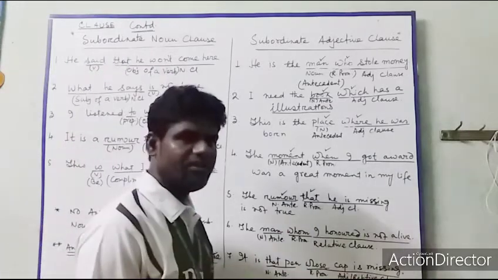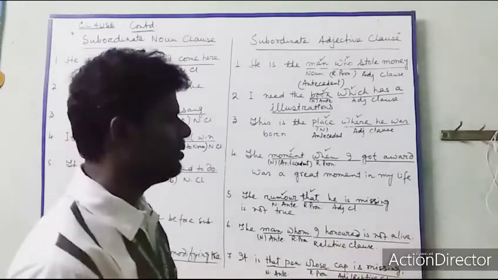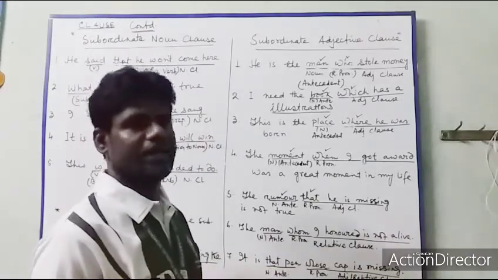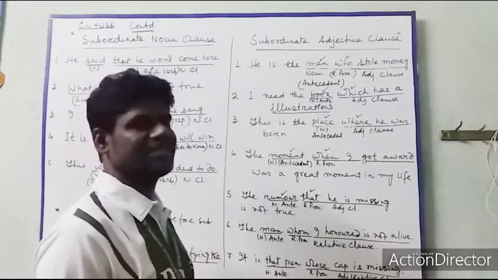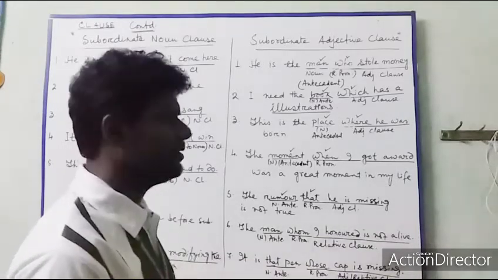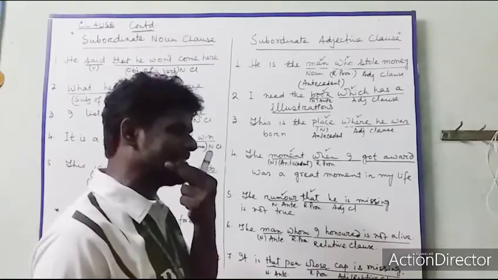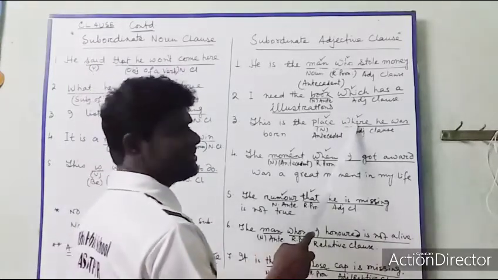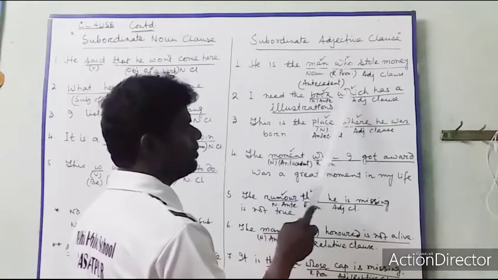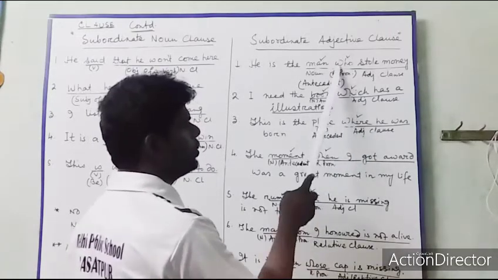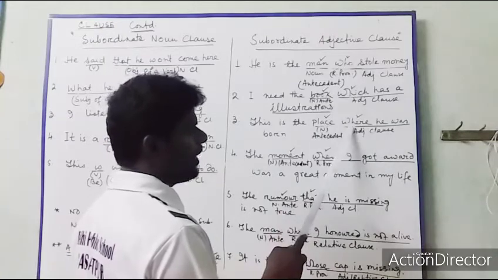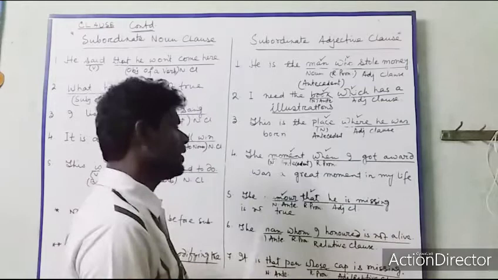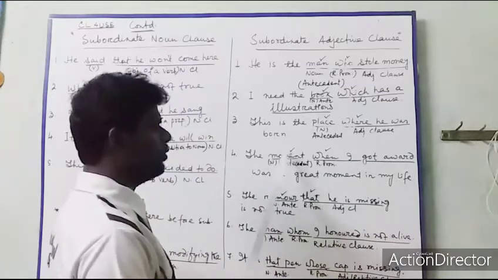Place, time, reason, purpose, cause. These things are described with relative adverb. So here place, where is relative adverb. Book, which is a relative pronoun. Who, relative pronoun. Where, relative adverb. When, relative adverb. Okay. The moment, when. Moment and when, same thing.